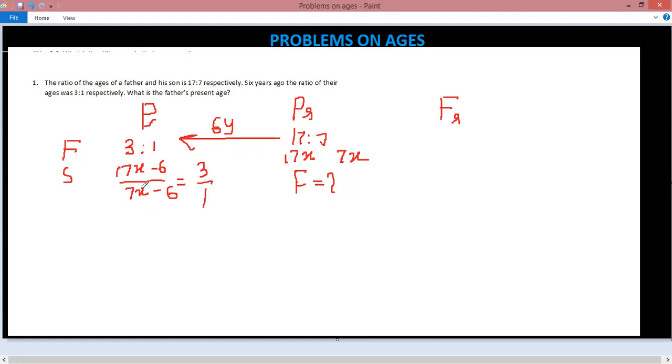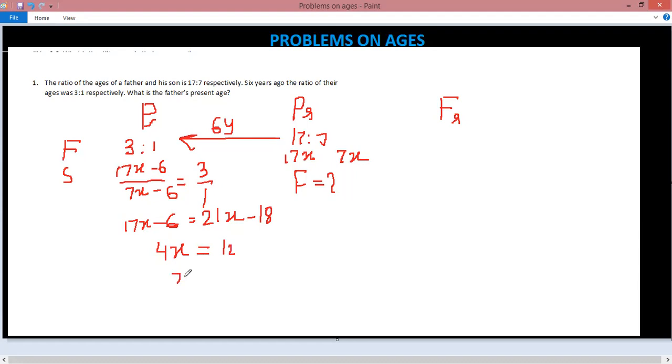Now again, do the cross multiplication. So 17x minus 6 must be equal to, cross multiply 7 into 3, so 21x minus 6 into 3 is 18. Now transfer this on the other side, so 21x minus 17x is 4x, and 18 minus 6 is 12.